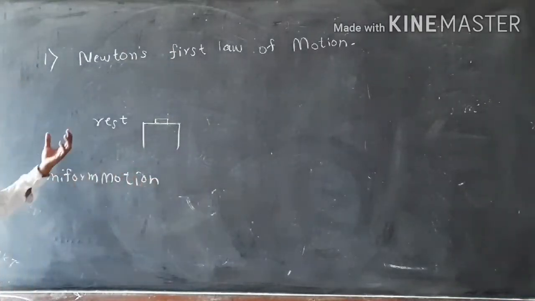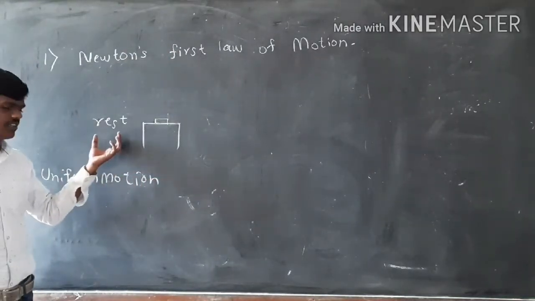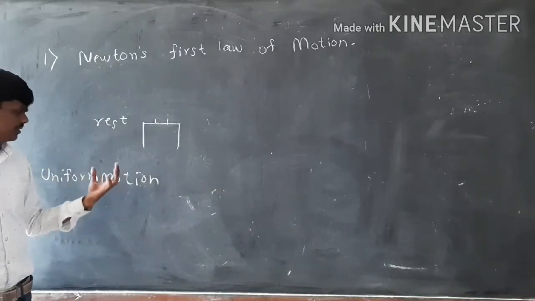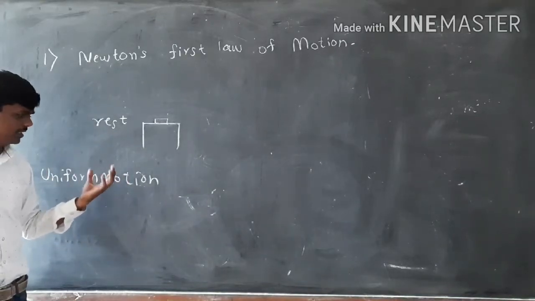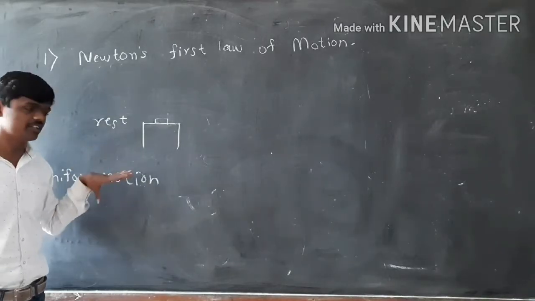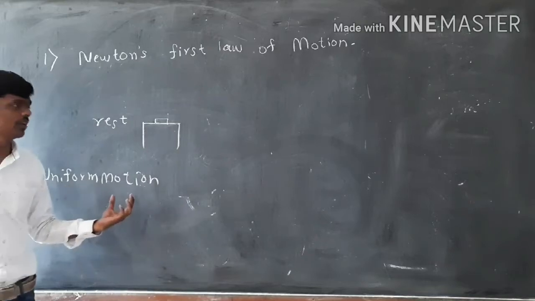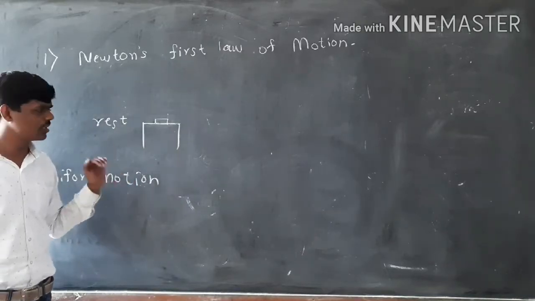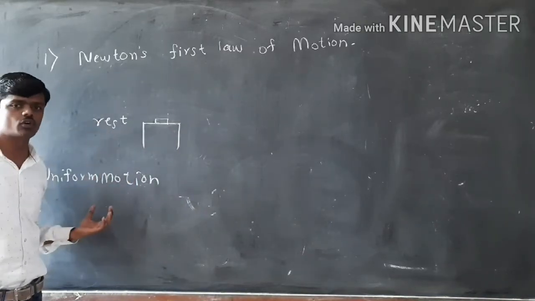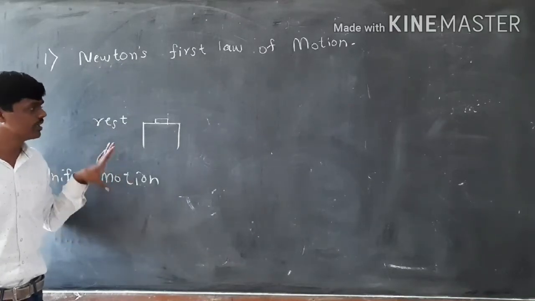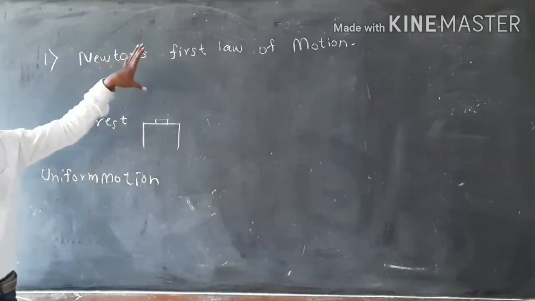What we understood is that any physical body in a state of rest or uniform motion will remain in that state. It will not change its state of rest or uniform motion until we apply force. This we summarize in Newton's first law of motion.